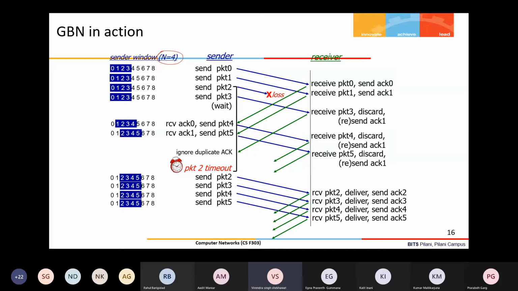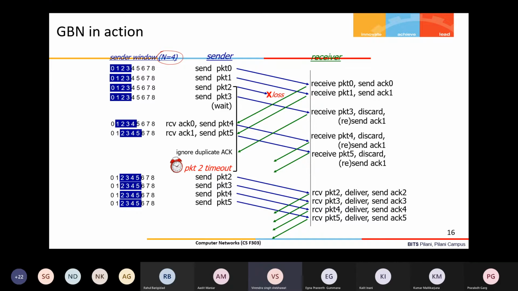Total 8s are there. 4 bits are there, then I can give 0 to 15. Okay, so we'll come later. First, with the sequence, because in any protocol, you may have just a finite amount of bits to represent the sequence number, right? So that also needs to be fixed.